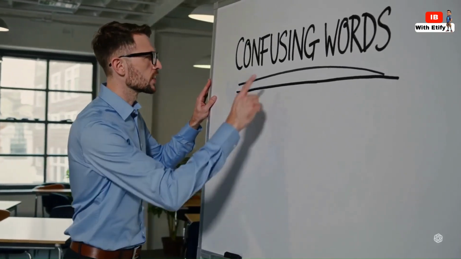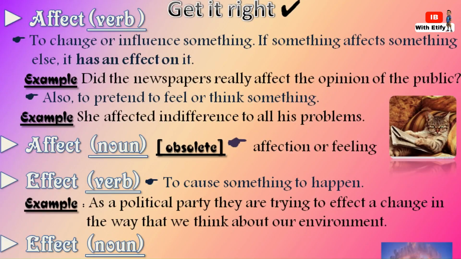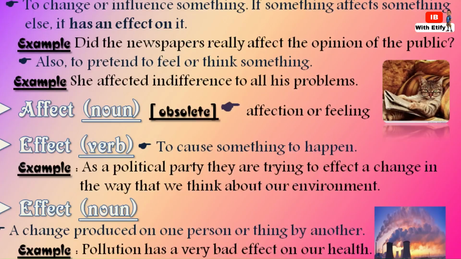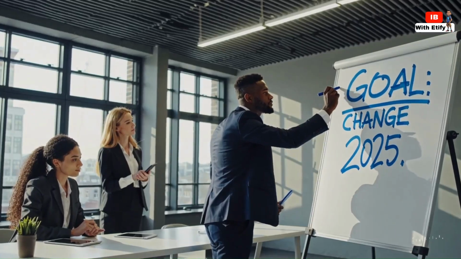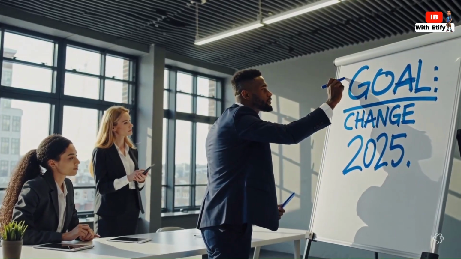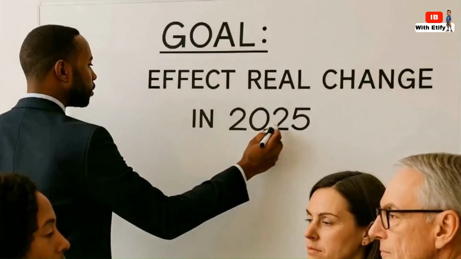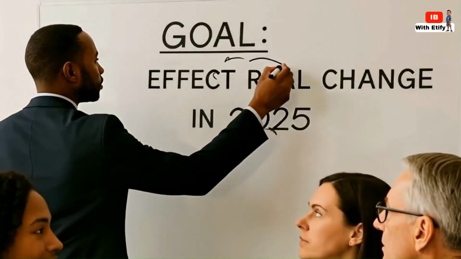Now a quick note about effect as a verb. While effect is almost always a noun, it can sometimes be used as a verb. However, this is much less common and usually has a very specific meaning, to bring about or to cause something to happen, often in a formal or official way. For example, the manager hopes to effect change in the department. Here, effect means the manager hopes to bring about or cause change. He wants to implement it.